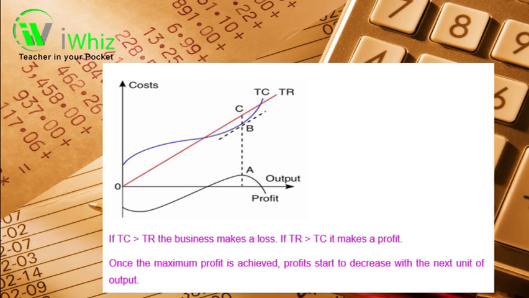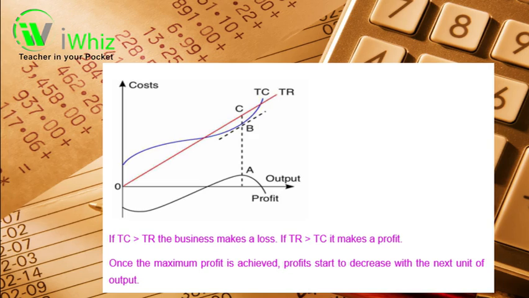When your revenue is more than your costs, it'll be a profit, like in the previous graph that we looked at. In this graph, your total costs are more than your total revenue, and therefore the business is running at a loss. So if your total revenue is more than your total costs, if your TR is greater than your TC, it makes a profit.